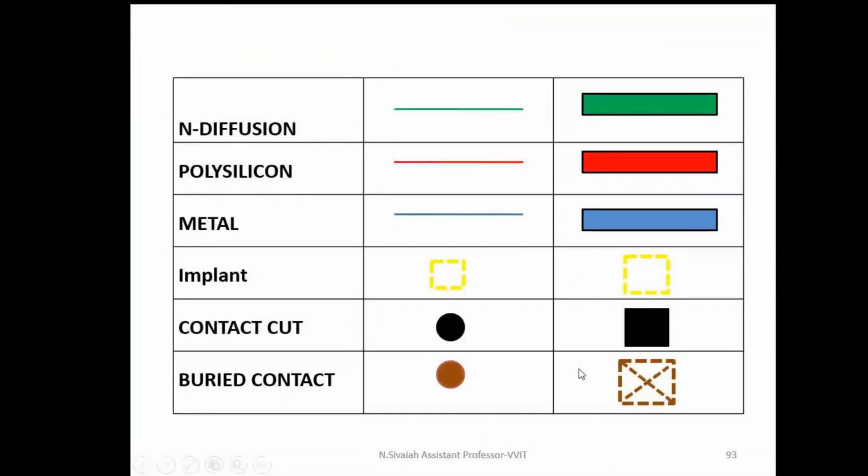Anyway, we can follow these color codes only. N diffusion is shown with the green color, and polysilicon is shown with red color, and metal is shown with the blue color, and implant is shown with yellow color, and for contact cut we are using a black color, and for buried contact we are using a brown color only.